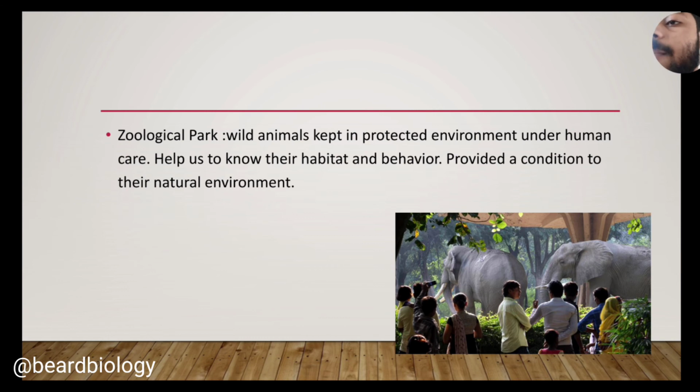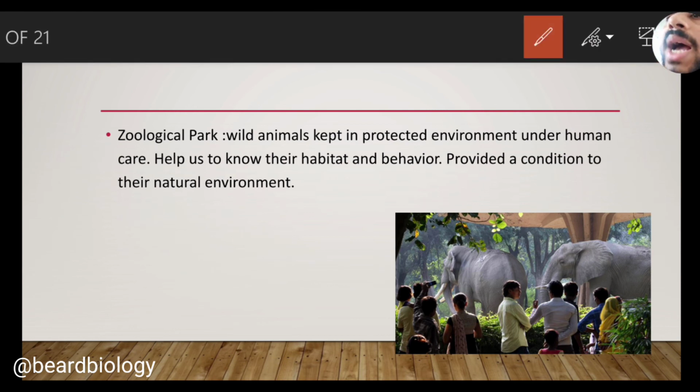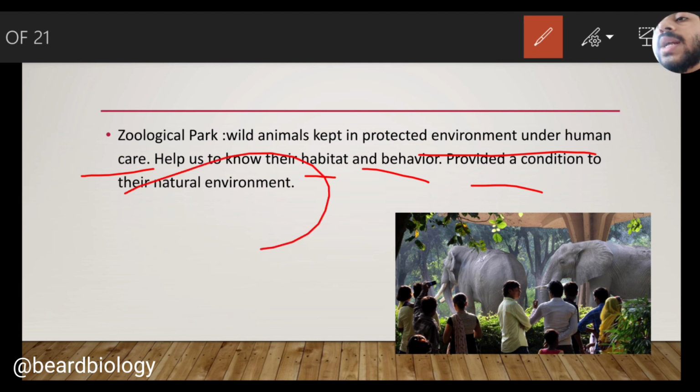This is the zoological park. Many of us have visited different zoos and national parks many times, so we know what a zoological park is. Wild animals are kept in a protected environment under human care. It helps us to know their habitat and behavior. A zoological park actually provides conditions similar to their natural environment.